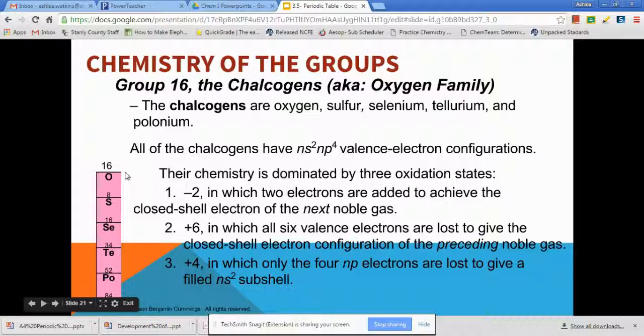So again, a lot of this, when it talks about configurations and subshells and all that stuff, I know that this is not common knowledge to you. I know that this is probably going to go over your head, but if I can explain it a little bit today, then when I get into class tomorrow, maybe I can make those connections that will kind of set it in stone.